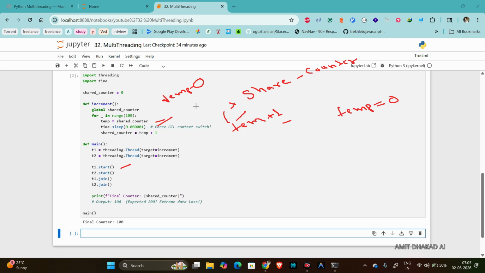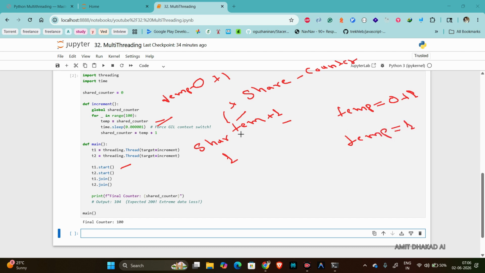So T1 will do 0 plus 1, so shared counter is 1, right? And next, this iteration is completed. Next, it will go again here, and it will read the value 1, right? So it will go to sleep again. Till here for T2, the temp value is still 0, right? So after sleep it will do temp plus 1, and it will also be 1.